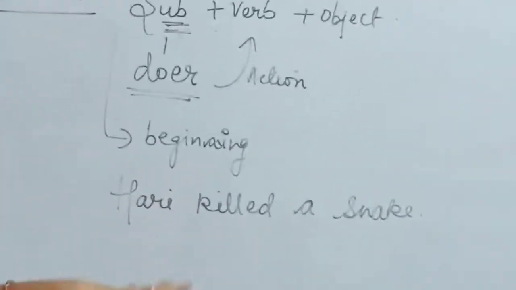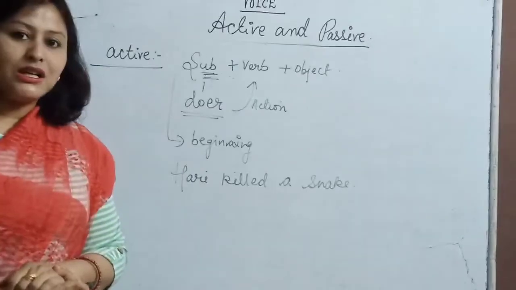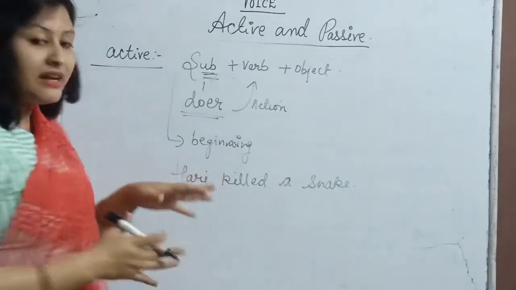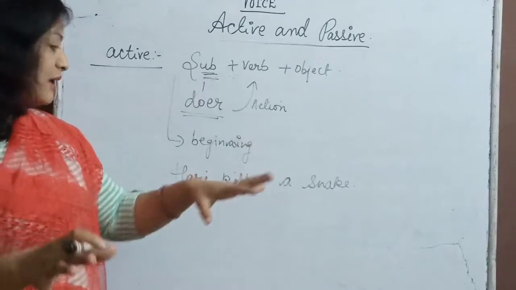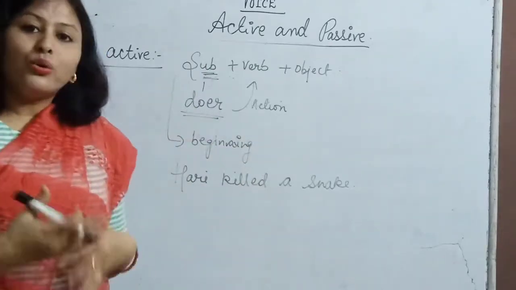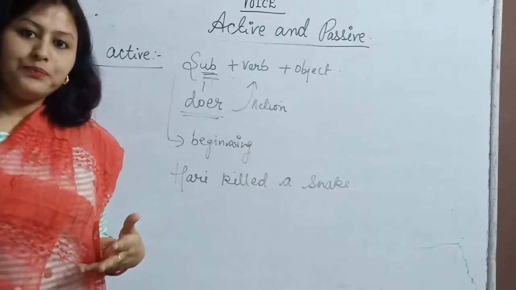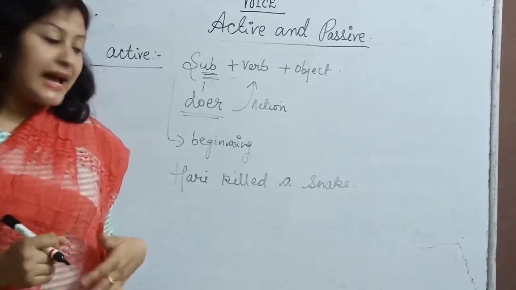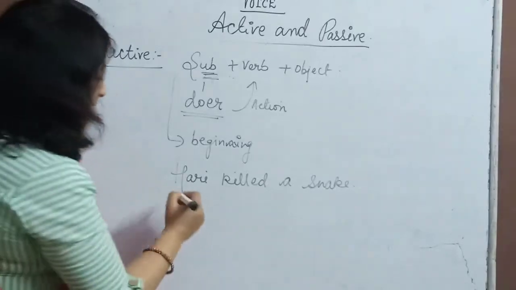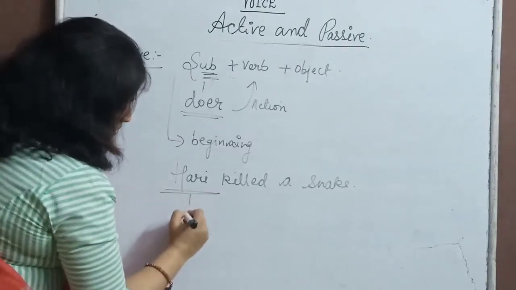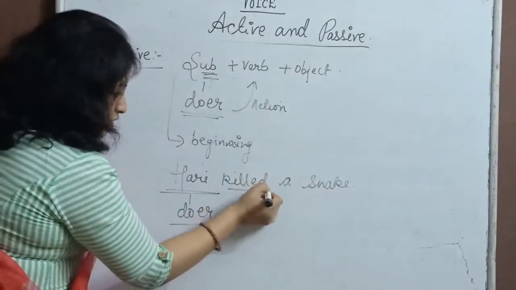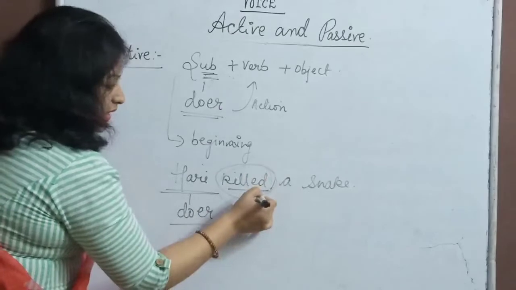Here, if you can see in this sentence, who is the doer of what is happening? There is a man whose name was Hari. He killed a snake. So who is doing the action here? Who is killing the snake? Hari, of course. So Hari is the doer of this action. The action is killing.